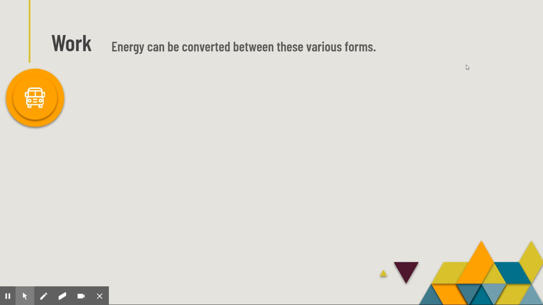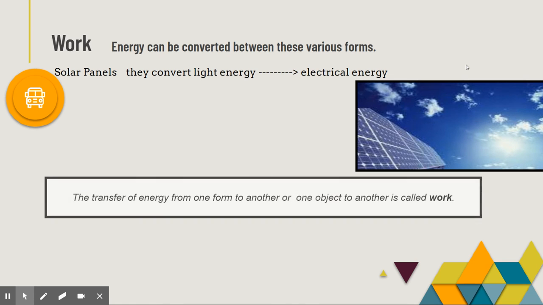So what is work? Well, work is all about energy being converted between these various forms, because as we learned earlier, thermodynamics says that energy cannot be created nor destroyed, only transferred. So therefore, you have to always know where energy is going. Most energy is going to be lost to heat. We know this. We've talked about that lots. But if you think about everything that you use or things around you, they're converting between different forms of energy. Solar panels, for example, take the light energy, those movement waves, so the kinetic energy, and change it into kinetic energy that is electrical energy. And that's why you can run your house if you have solar panels on it. So there's just an example of solar panels.